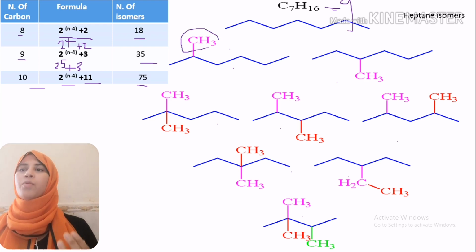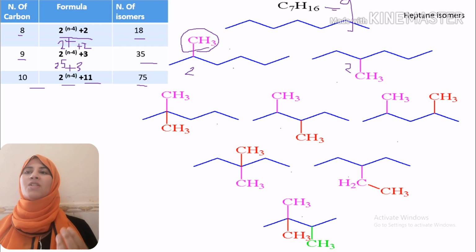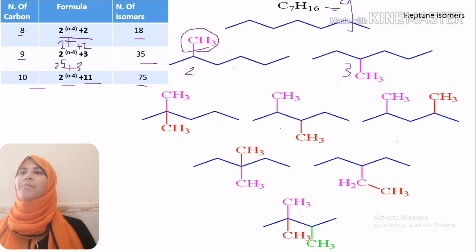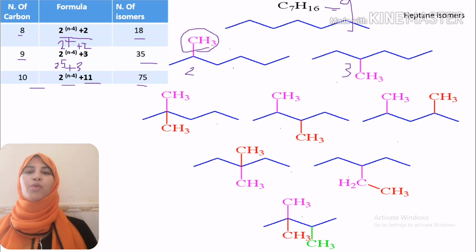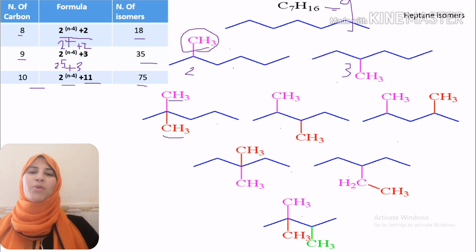Our branch can be in position 2 or position 3. So we have two isomers. We have two positional isomers in the case of methyl hexane. Then we will start to transfer two methyl groups. So we have pentane, but with two methyl groups changing in their position.